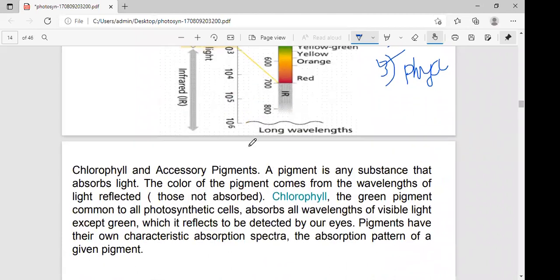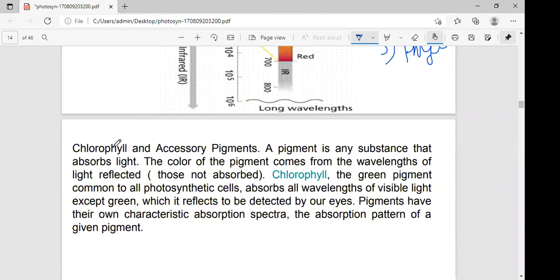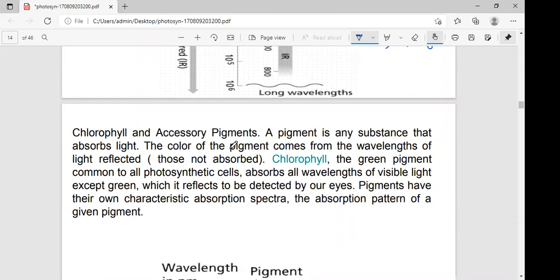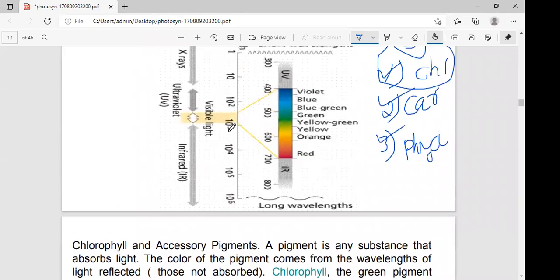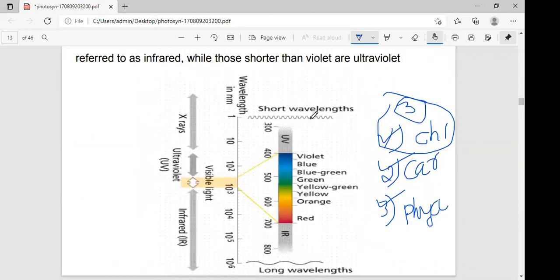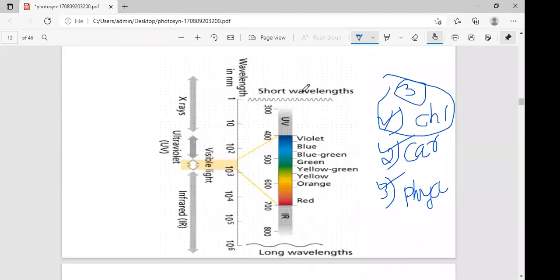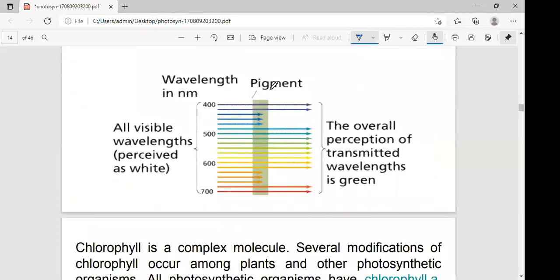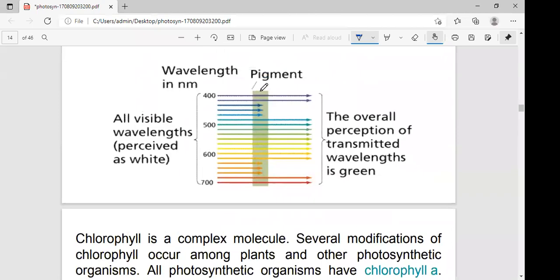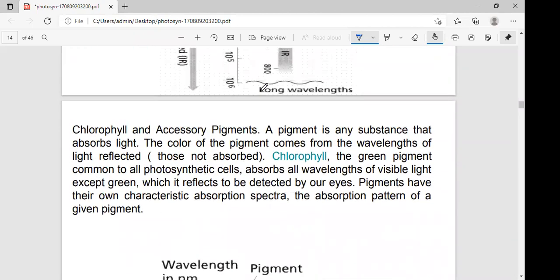Chlorophylls are the green pigments. Chlorophyll is the green pigment responsible for harvesting light energy. If someone asks what is the color of chlorophyll, green color pigment. These green color chlorophyll pigments are responsible for harvesting light energy. Very important: chlorophylls are responsible for light harvesting energy.